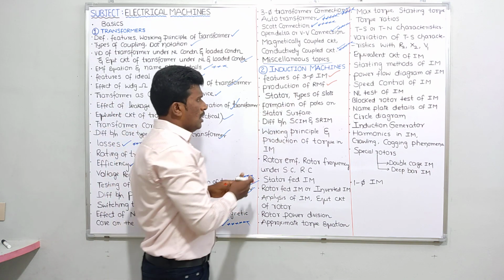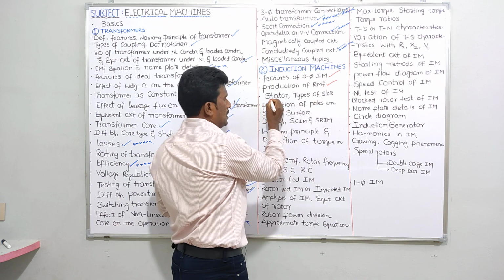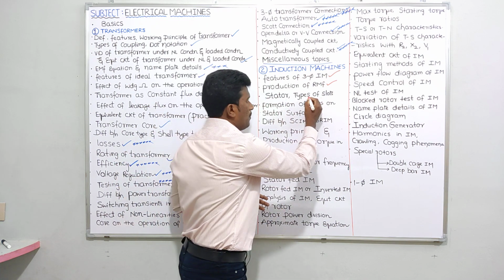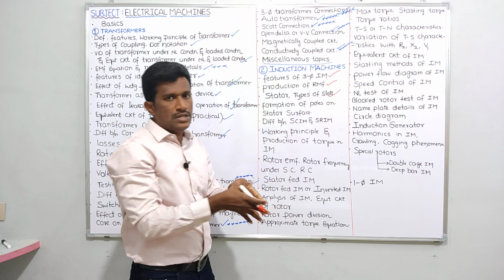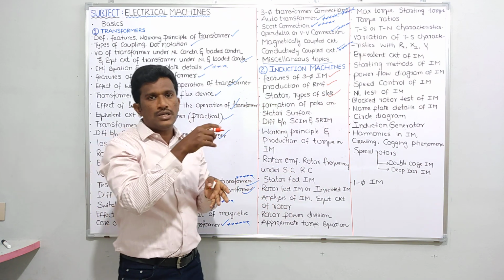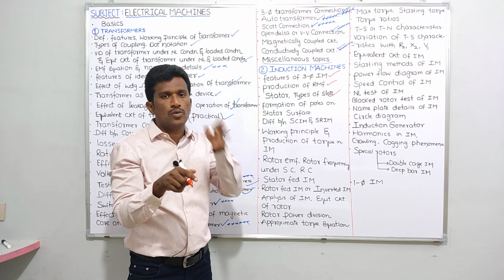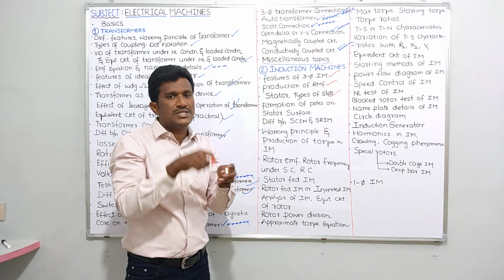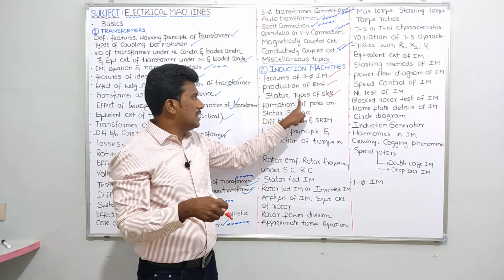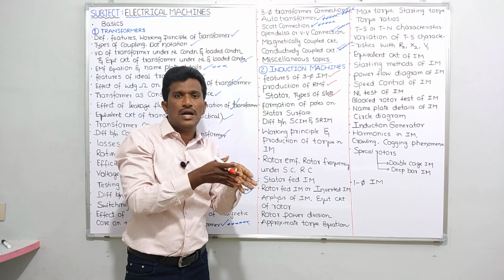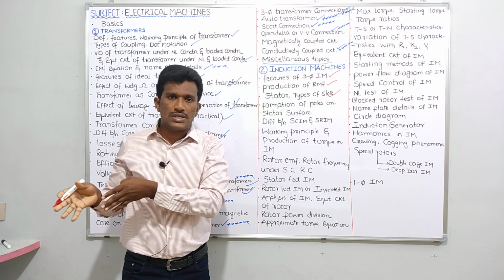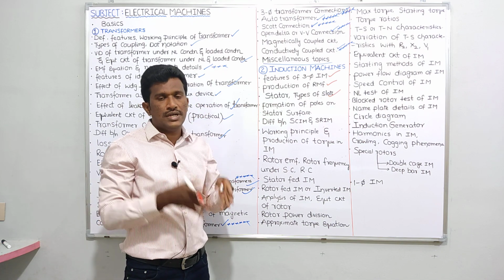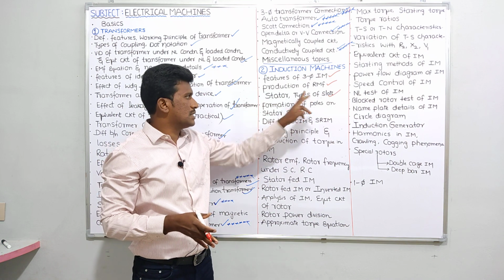Okay. Next, after completion of this topic, I'll be taking construction of stator. And what are the types of slots we are using in stator? You know, in stator we'll be having stator core. In the stator core, we are having some slots. In the stator slots only, we are placing stator winding. So we should discuss here types of slots. Means we are having open slots, semi-open slots, closed slots. Like this, so many types of slots are there. I will discuss which type of slots we are using in induction motor. Those things I'll be discussing here.